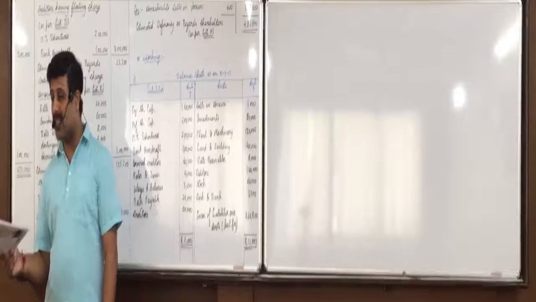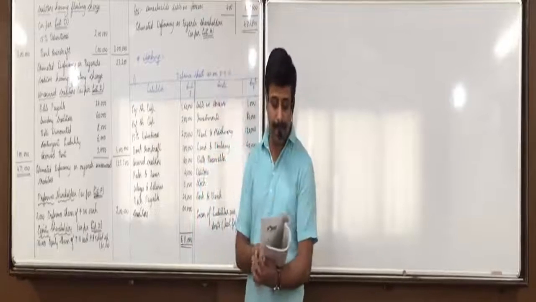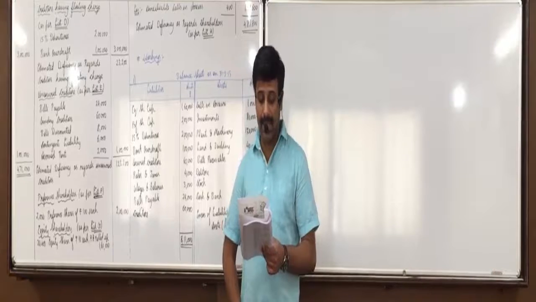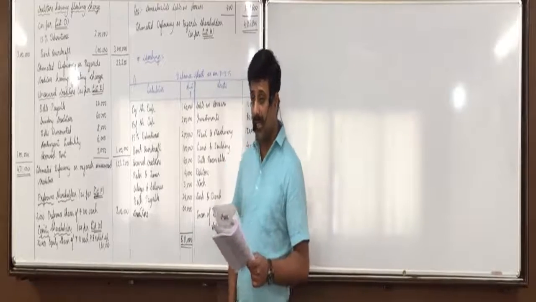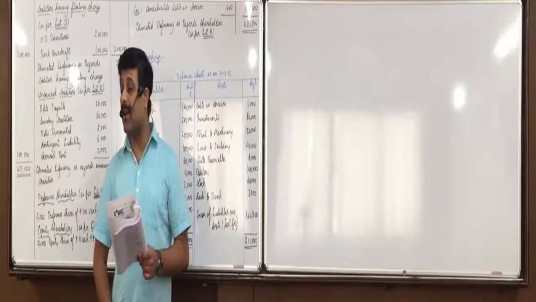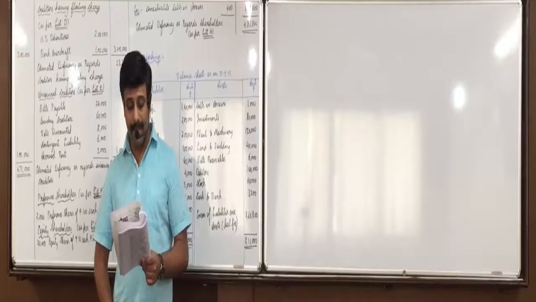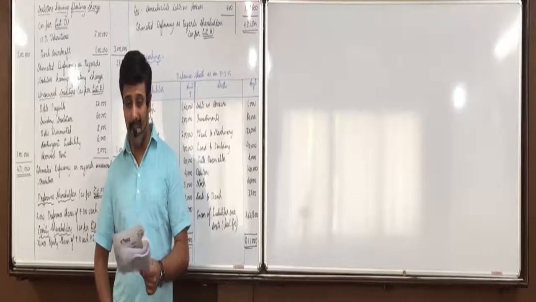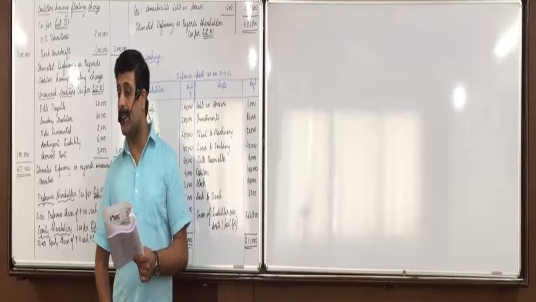Rates and taxes, no deficiency or surplus, we are paying the full amount. Wages and salaries, bills payable, creditors, no deficiency or surplus. Bills receivable again 6,000, 2,000, so 4,000 of deficiency. Mark it as D. Debtors against 140, 60% means the remaining 40% is deficiency. We have realized only 84,000 means 56,000 is deficiency. D. Bills discounted, full deficiency of 8,000 because it was not there in the balance sheet. But now we have to pay the money. D. Same way contingent liability. Deficiency, it was not there in the balance sheet but we have to pay the money. So it is completely a reason of deficiency. D. Stock in trade against 60, 38,000.